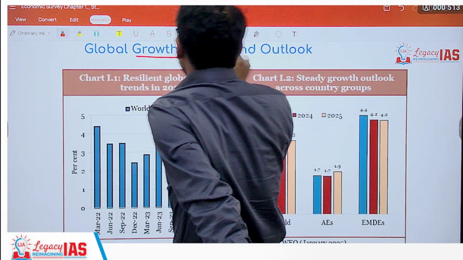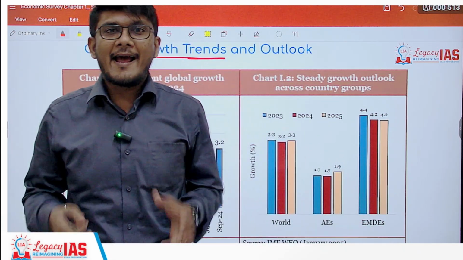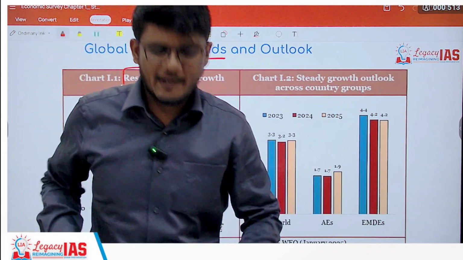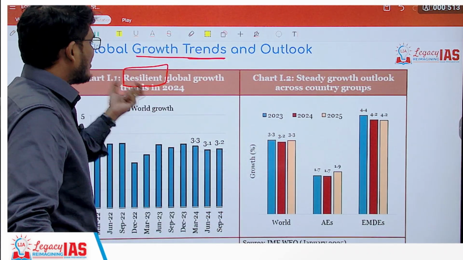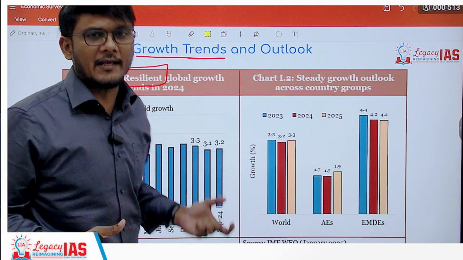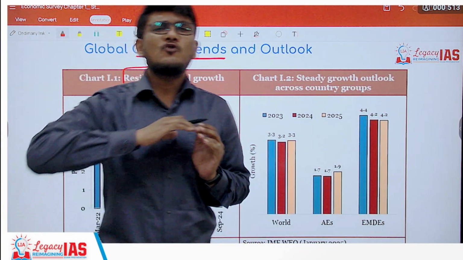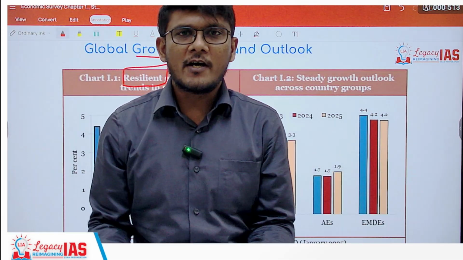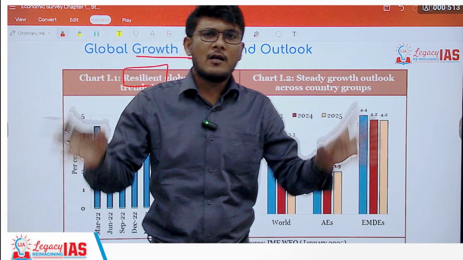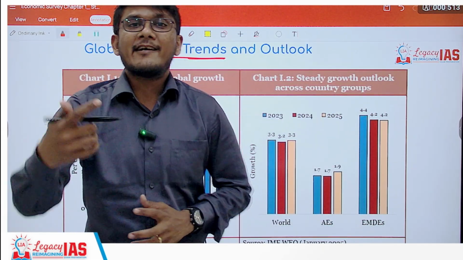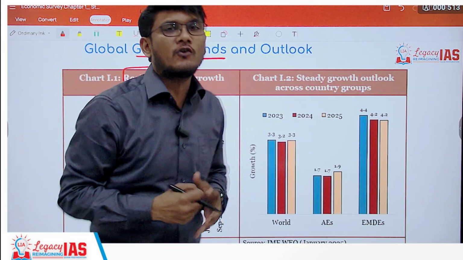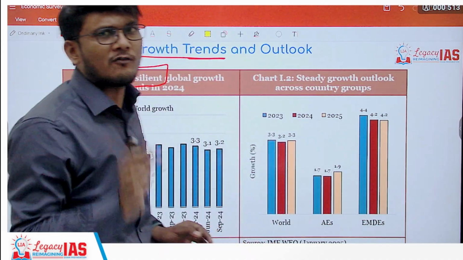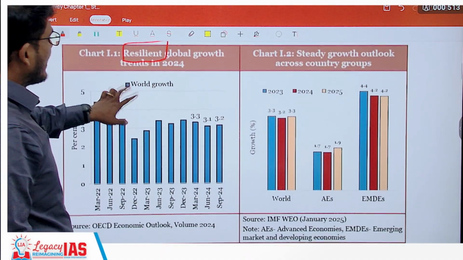So the global trend, if we talk about it, the growth in the world has been resilient. These words are very important. You should utilize these words in your mains examination, because they basically tell us what has been the case. Resilient means, of course, the growth has not been tremendous, but at the same time, taking into consideration how uncertain and unstable the situation of the world has been, the growth has been resilient. It means it has fought those situations and still ensured that the world's economy grows with respect to a certain level of growth. So it has been resilient.